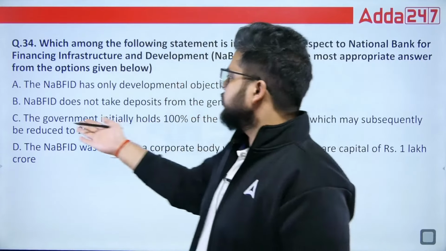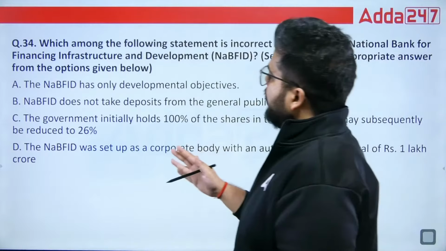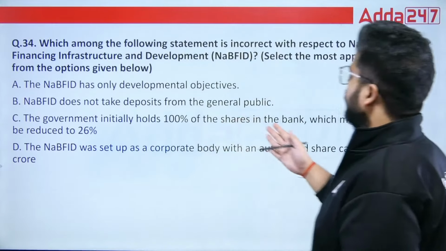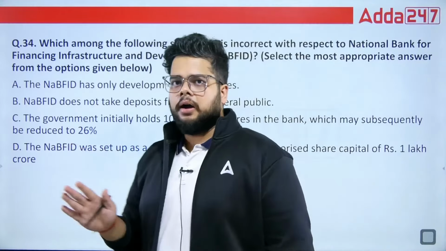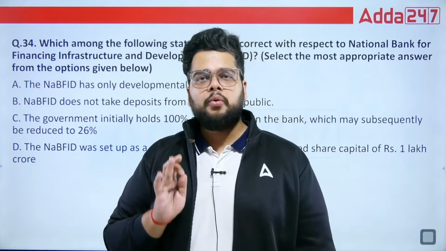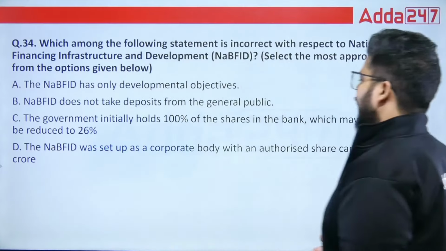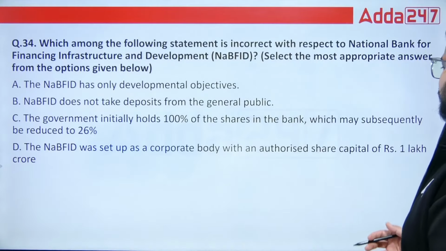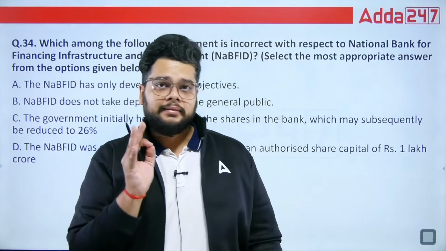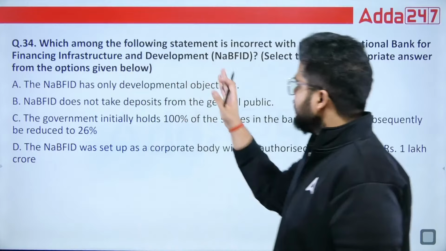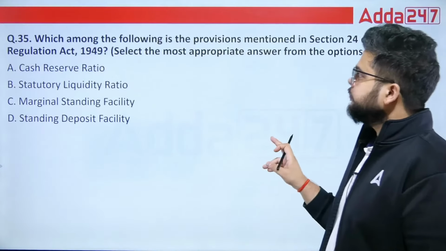But additionally you can also see that NABFID does not take deposit from the general public. That is correct. Government initially holds 100% of the shares in the bank, which may subsequently be reduced to 26%, right? Only 26% will be left. That is also right. The NABFID was set up as a corporate body with an authorized share capital of rupees 1 lakh crore. Absolutely correct. This limit can also be asked. So the incorrect statement will be option A.